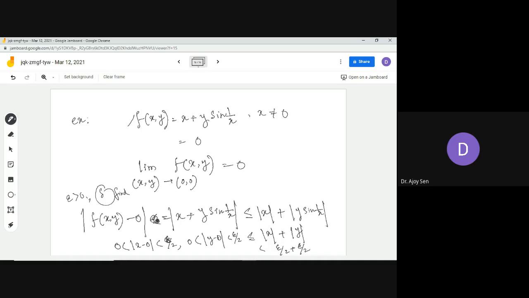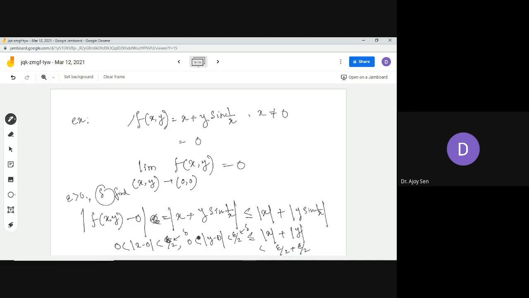So f(x,y) minus 0 is less than epsilon whenever |x minus 0| is less than or equal to epsilon by 2 and |y minus 0| is also less than or equal to epsilon by 2, and this epsilon by 2 is your delta. So whenever x and y lie within delta of 0, |f(x,y) minus 0| is less than or equal to epsilon. This is the epsilon delta definition of existence of limit. So that's why the limit exists.